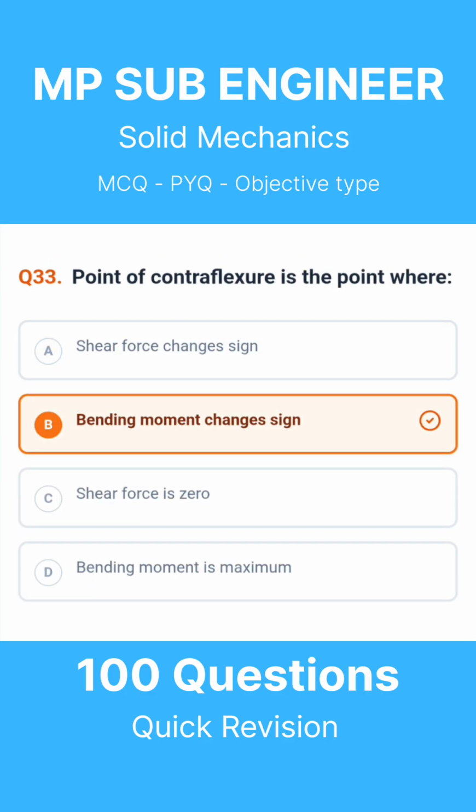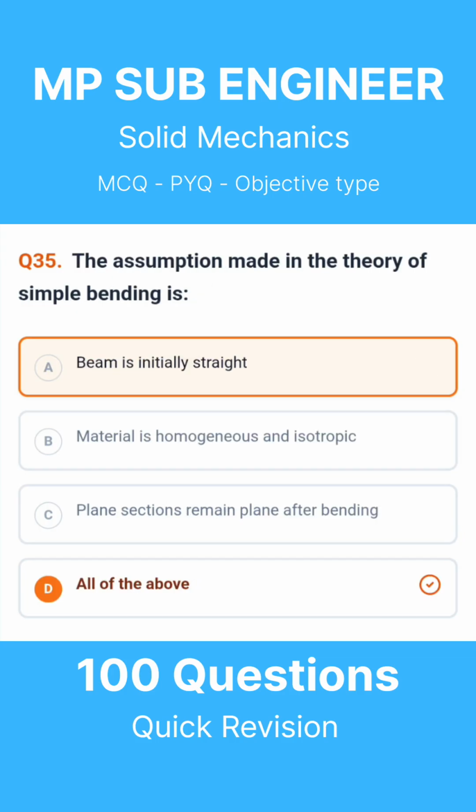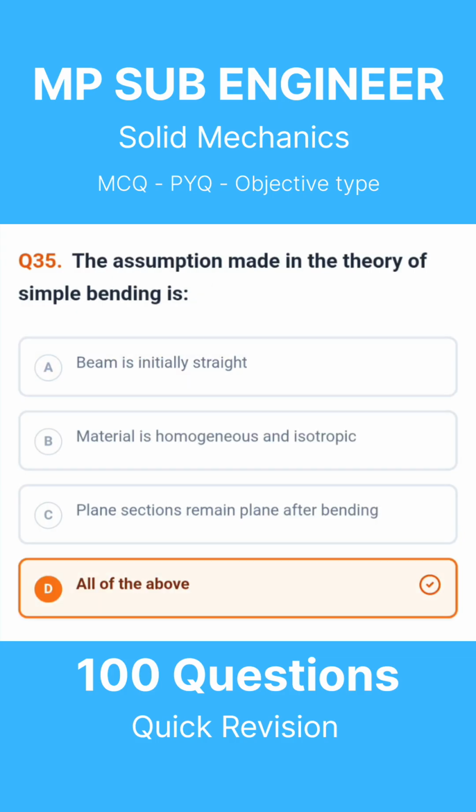Question 33. Point of contraflexure is the point where. The correct answer is bending moment changes sign. Question 34. In a beam of uniform strength, the bending stress developed is. The correct answer is constant. Question 35. The assumption made in the theory of simple bending is. The correct answer is all of the above.